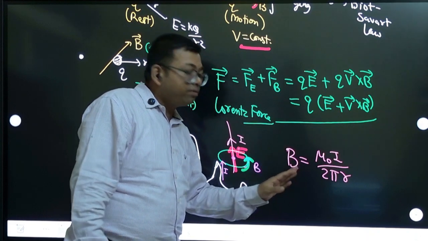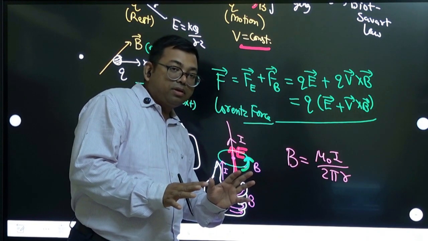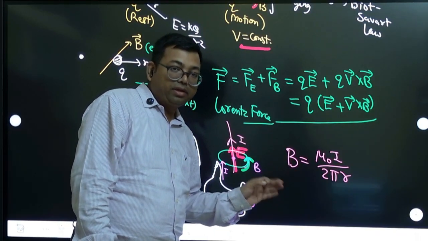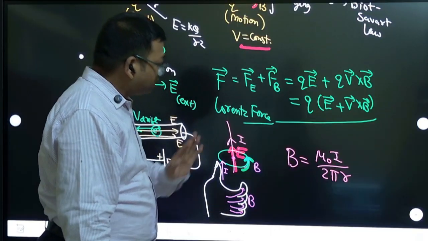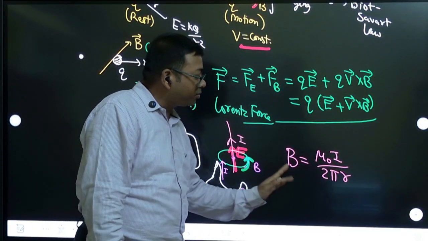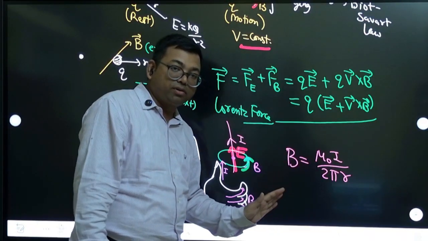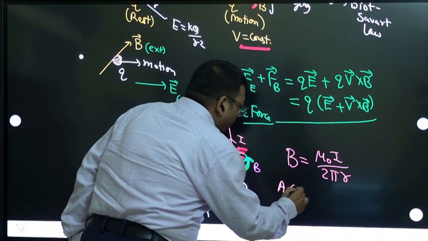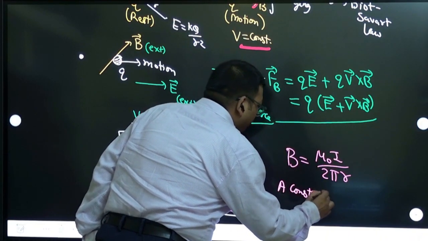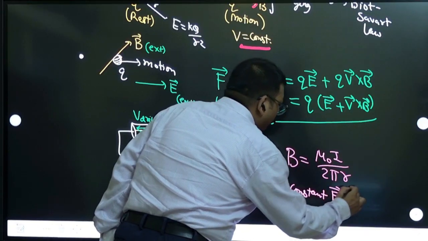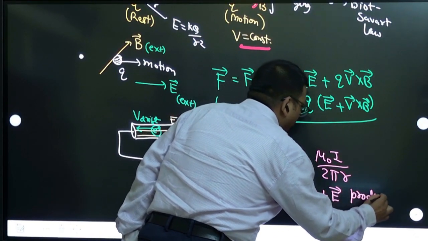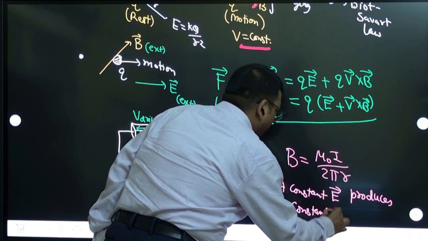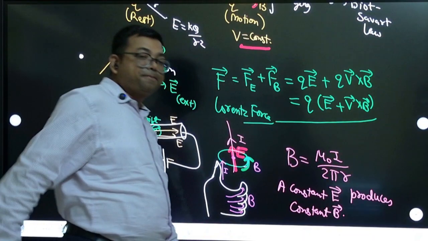So this magnetic field is not changing with time. At a given location, this magnetic field is constant, right? That magnetic field is not changing. So a constant electric field produces a constant magnetic field. That we can say.